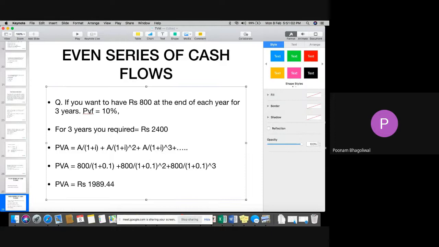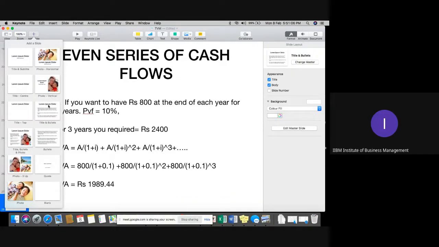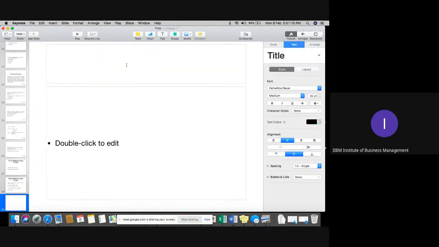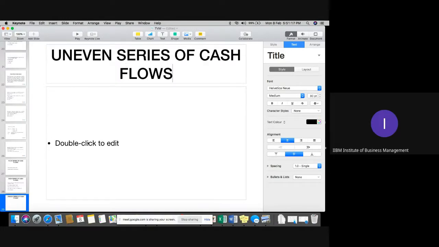Yes, sir. Yeah, fine. Now I'm going to the next variety, that is when we have an uneven series of cash flows. So whenever we have uneven series of cash flows, in such a case, how exactly will we calculate the questions? Now, usually, when we talk about practical problems, the company always faces uneven cash flows for the organization.